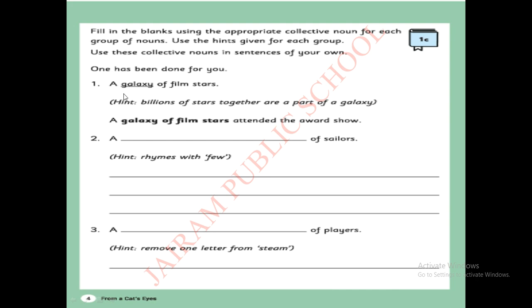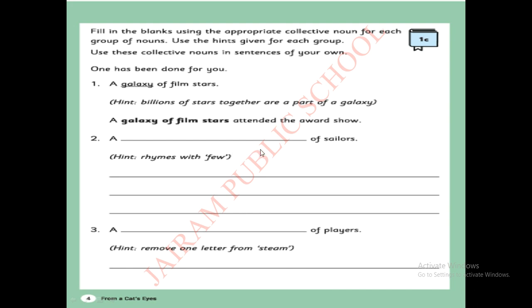Okay. See, a galaxy of film stars. So, what is the hint they have given? Billions of stars together or a part of a galaxy. So they have written a galaxy of film stars. How they can make this in a sentence? A galaxy of film stars attended the award show. Are you clear, children?